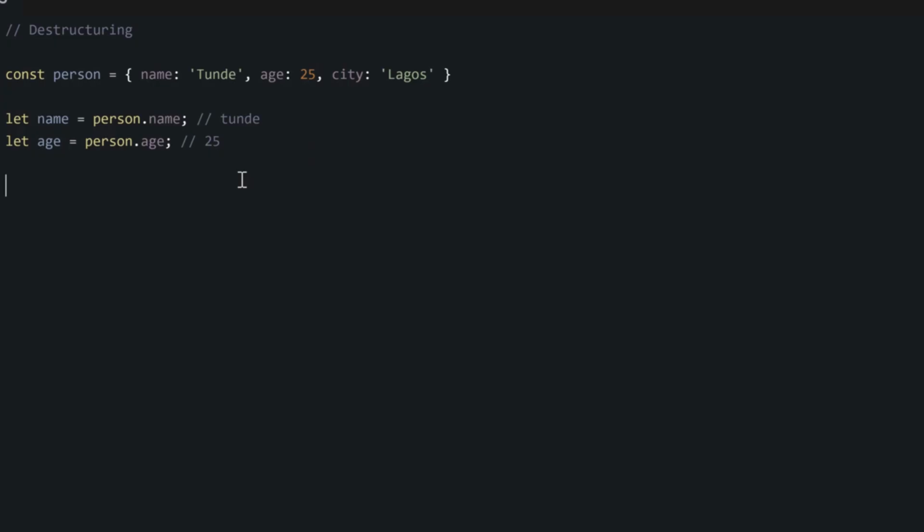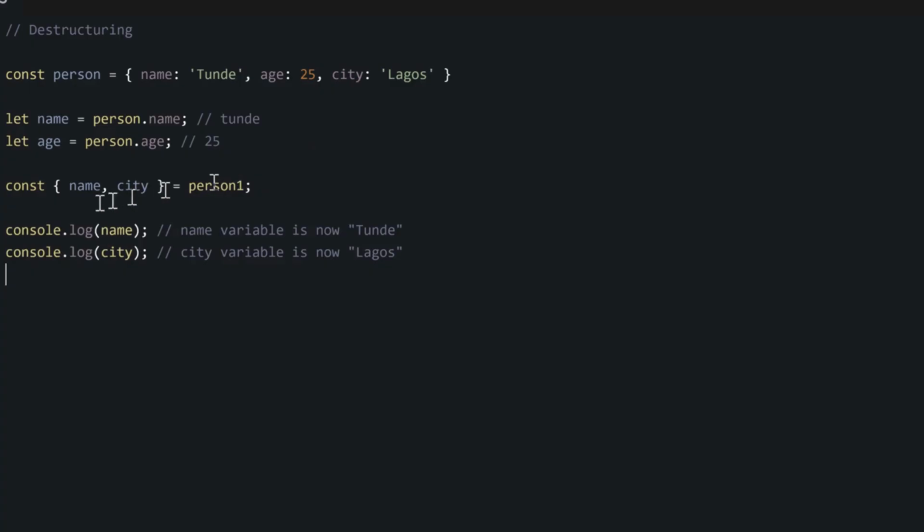To destructure, you first write const or let or any variable keyword you use to declare your variable. Then you open curly braces and write the properties, the keys of the values you want to save as their own variables. Then you set it equal to the person.